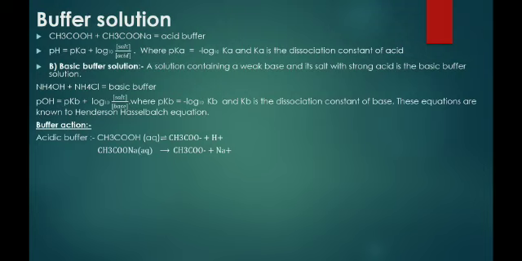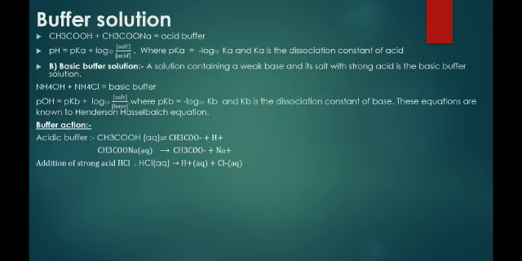Now when we add a strong acid like HCl, it will completely dissociate into H+ and Cl-. As we know, the pH of a solution is decided by the hydrogen ion concentration. So when we add strong acid HCl to the solution, the H+ concentration increases, so it could disturb the pH.